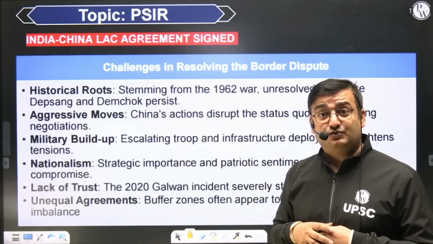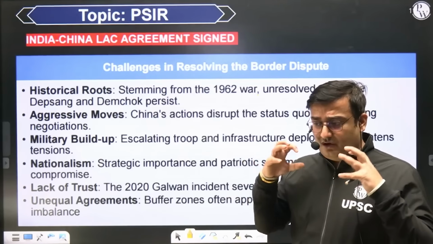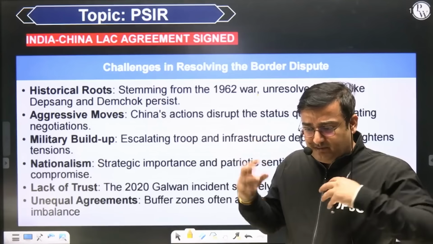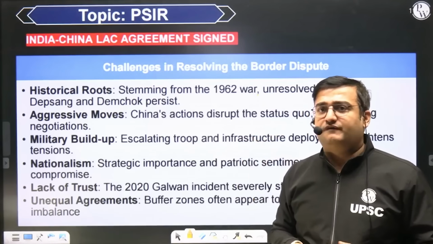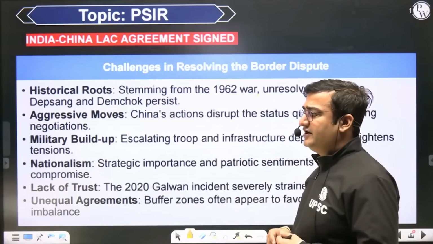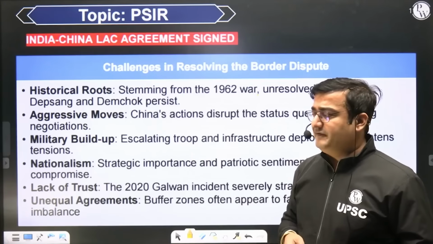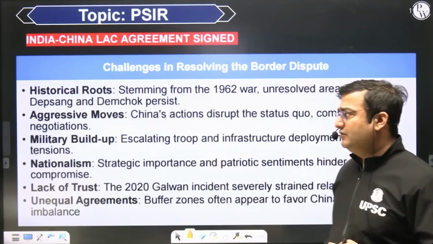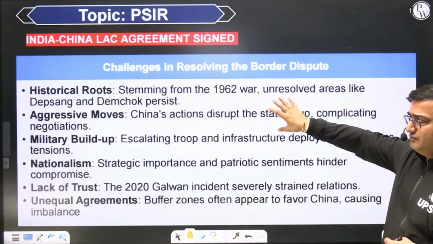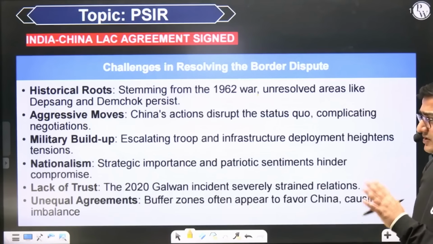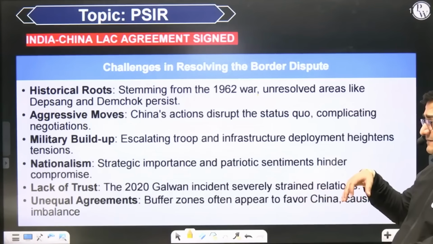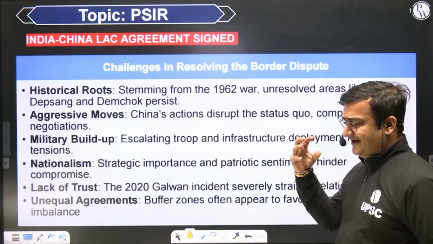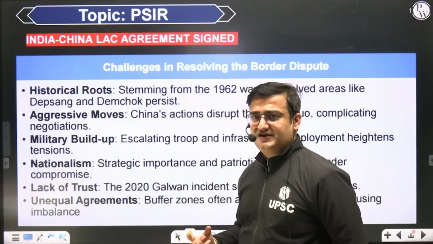And in the middle sector itself, in towns like Barahoti in Uttarakhand, we found the presence of Chinese troops. Chinese helicopters were seen. So whenever India is trying to improve its ties with the United States dramatically, or anything related to the Quad happens, you will find that suddenly there will be a very aggressive posture on the part of China on the Sino-Indian border. So: military aggressive moves by China, then military build-up, and the lack of trust between the two countries.